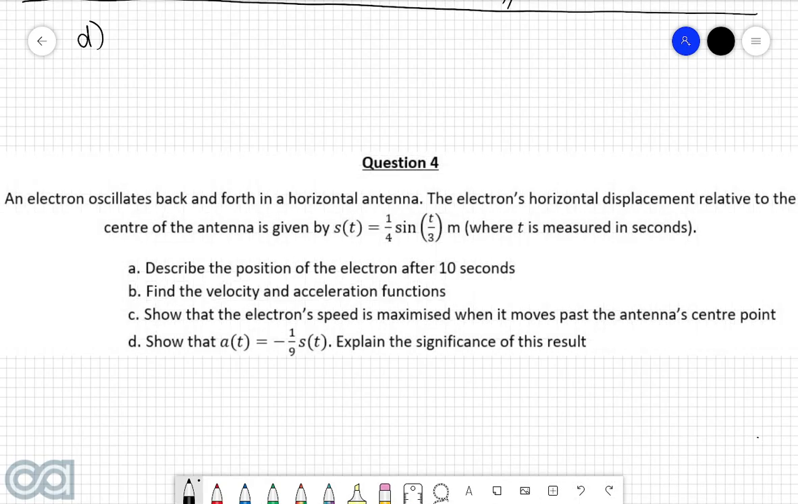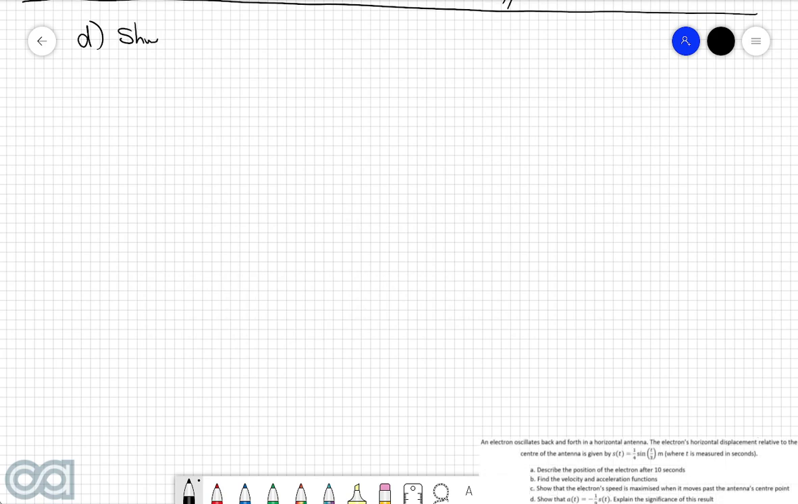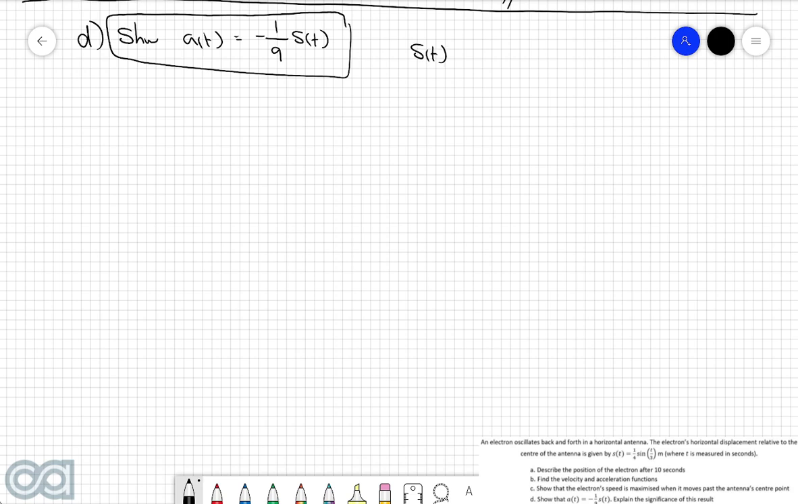Part D. Show that the acceleration function a of t is equal to -1/9 multiplied by s of t. Explain the significance of this result. So, we wish to show that the acceleration function a of t is equal to -1/9 of the displacement function s of t. Now, we have expressions for both the acceleration and the displacement function, so we know that the displacement function s of t is 1/4 sine of t over 3, and from our answer from B, we found that the acceleration function a of t is equal to -1/36 sine of t over 3.